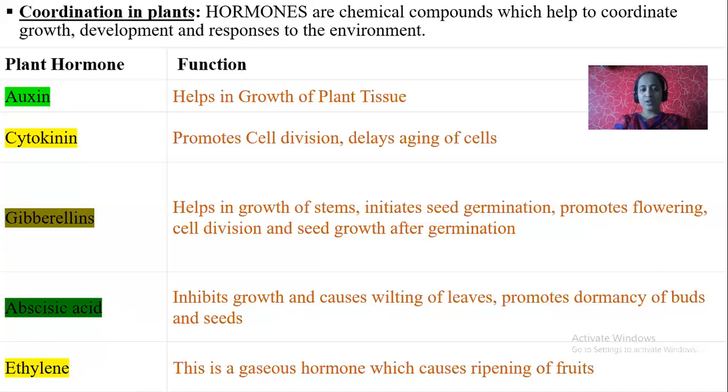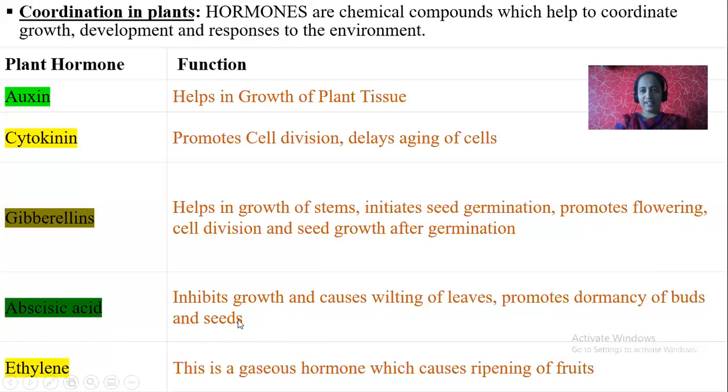It inhibits growth and causes wilting of leaves. Wilting, the leaves will fold and fall off. It promotes dormancy of buds and seeds. Dormancy means a dormant stage. So it promotes dormancy of buds and seeds, and therefore it leads to inhibition of plant growth.